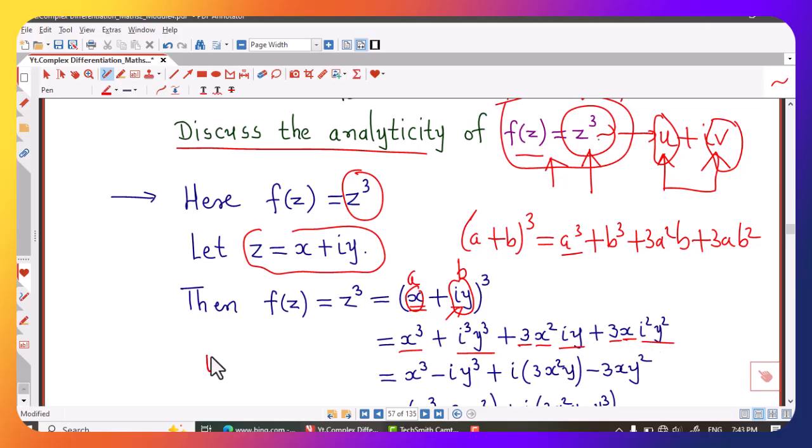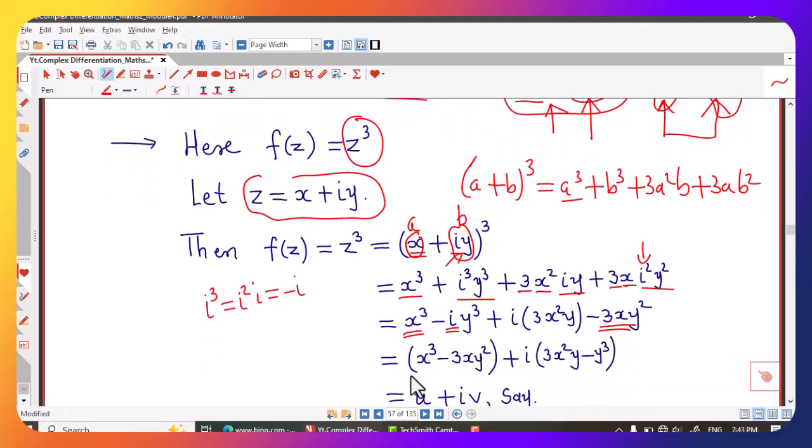Then we know that i square is minus 1, therefore i cube will be equal to minus i, that I have written here, and here I replace this i square by minus 1. After that I combine those terms in which i is absent, so they are x cube and minus 3xy square, and from these two terms I take i common and I first write 3x square y and minus sign y cube.